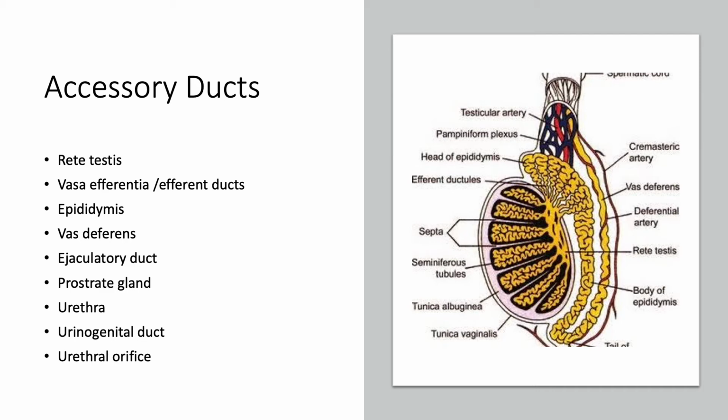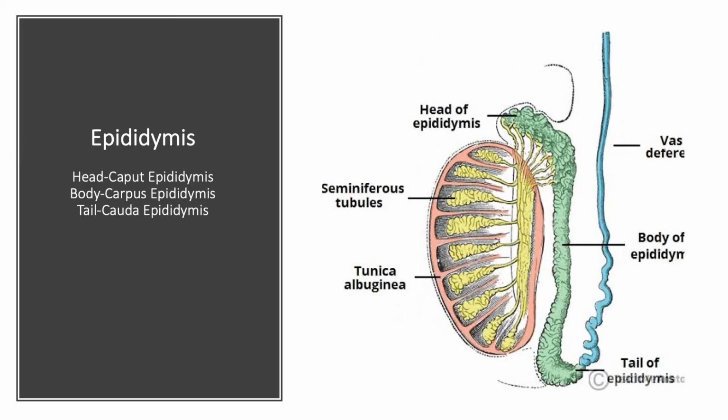The rete testis is further connected to the vasa efferentia. The vasa efferentia are the ducts which carry the sperm from the rete testis to the epididymis, which is the third duct. So the vasa efferentia are present between the rete testis and the epididymis. The epididymis is a long coiled structure in which sperms are temporarily stored.